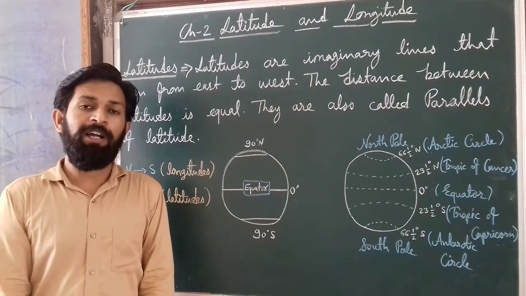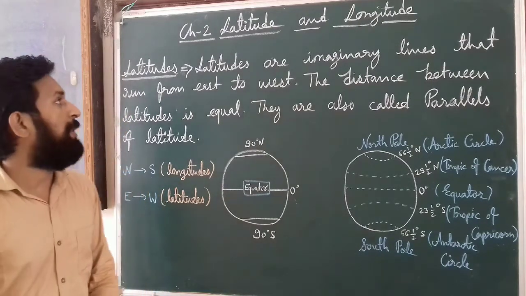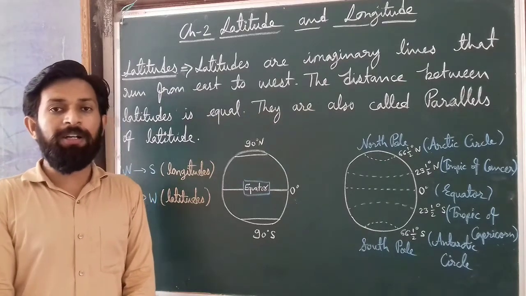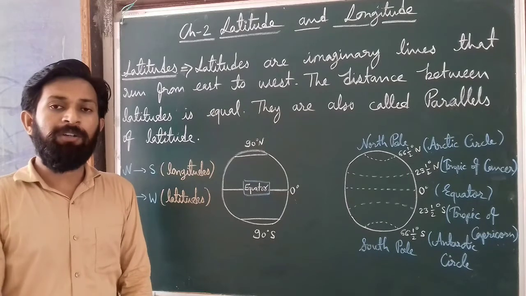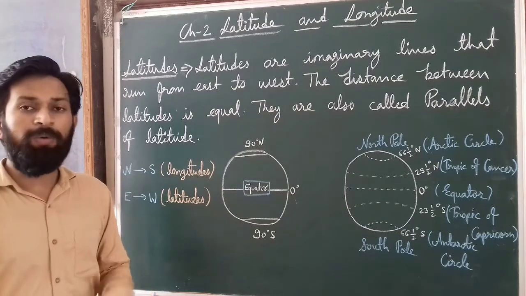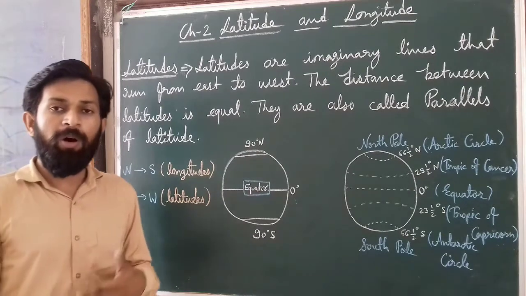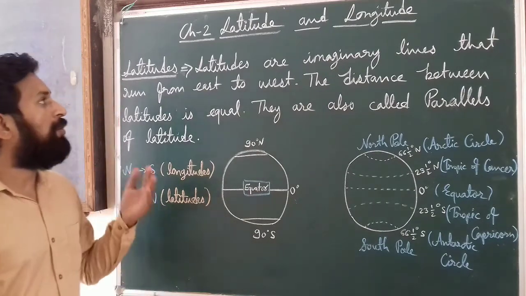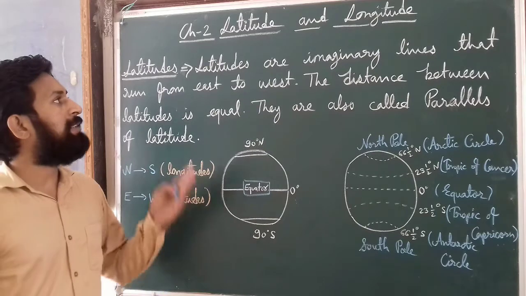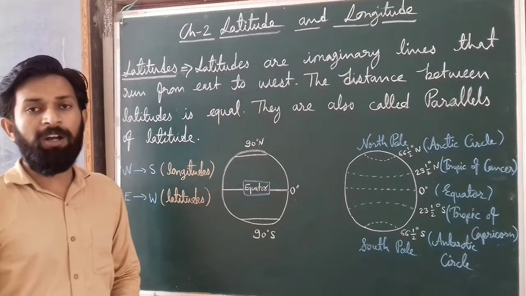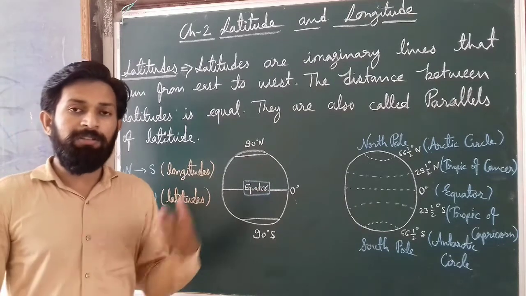Today we are going to start our SS class with chapter 2, latitude and longitude. In the previous chapter you already studied the importance of direction, how directions play an important role in finding a place on a map or on a globe. Here we will talk about important imaginary lines like latitudes and longitudes. Many imaginary lines are also drawn on a map or globe.